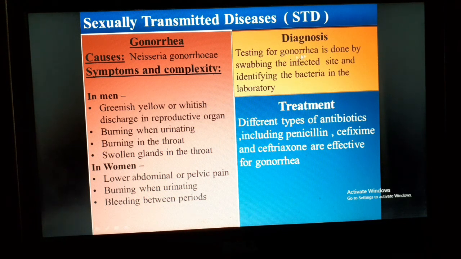Here is the process of diagnosis of gonorrhea. Testing for gonorrhea is done by swabbing the infected site and identifying the bacteria in the laboratory. Here is the process of treatment. Different types of antibiotics, including penicillin, cefixime and ceftriaxone, are effective on gonorrhea.